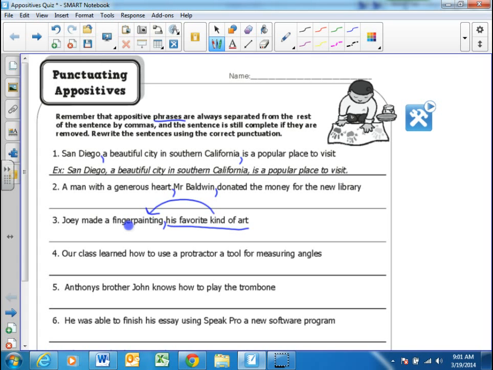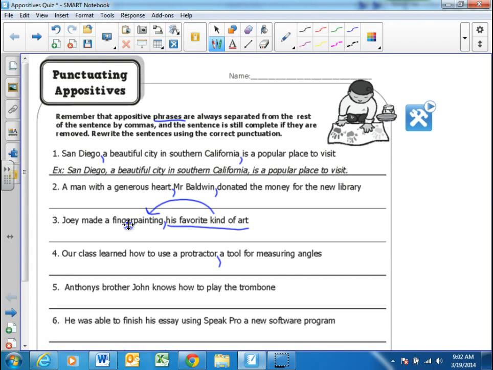Look at number four. Our class learns how to use a protractor, a tool for measuring angles. Okay, this one has an appositive phrase in it also. Does anybody know where it is? Go ahead, Gio. Correct. So our class learned how to use a protractor, comma, a tool for measuring angles. So you're saying that's the appositive phrase, and that is correct.